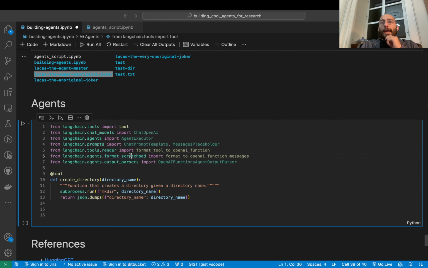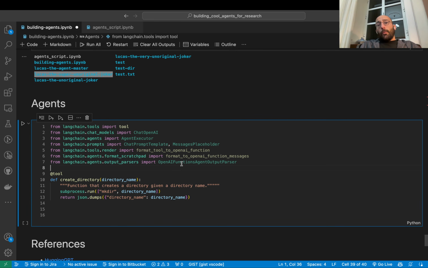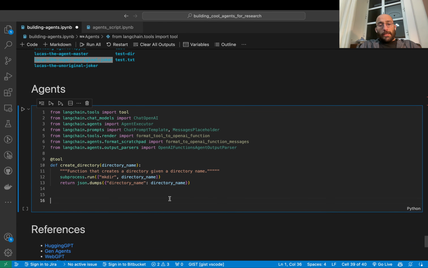Same thing to format messages of the agent to OpenAI function messages. And finally, we're going to set up an output parser. Remember, an output parser is something that cleans up the output of an LLM, and we're going to parse it as an OpenAI function output. Okay, and we'll see what that means.